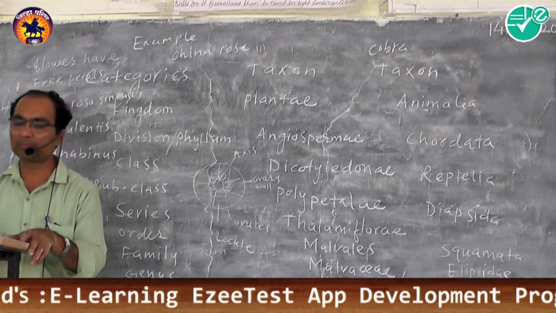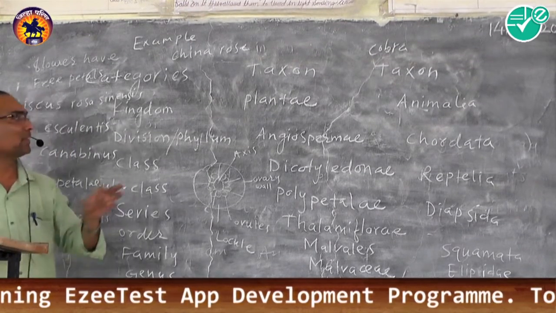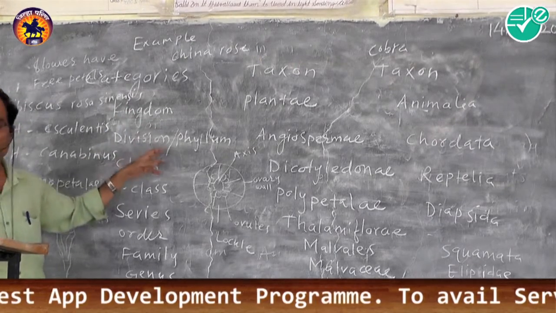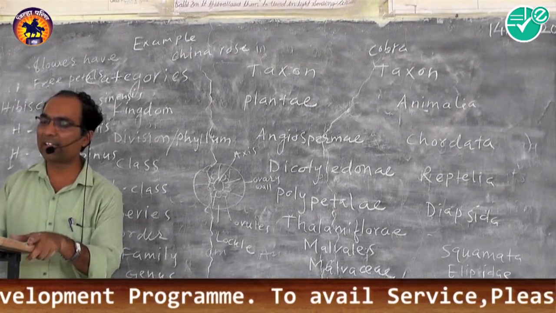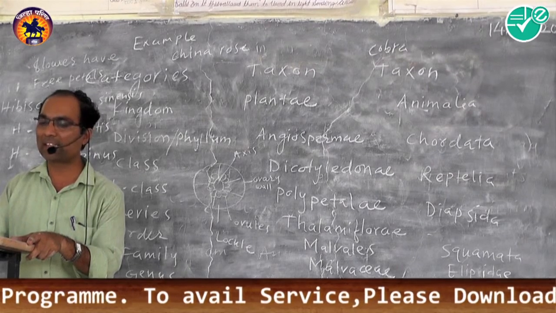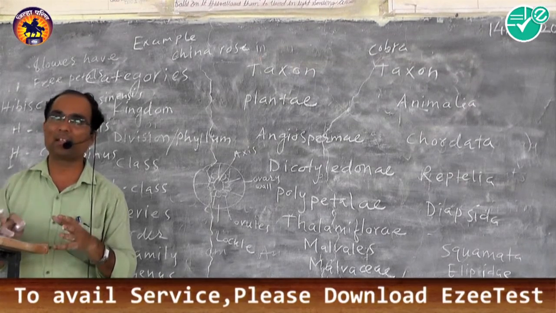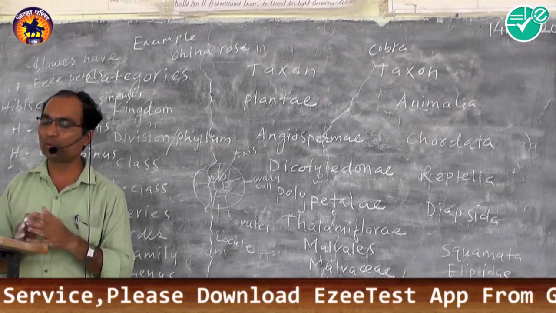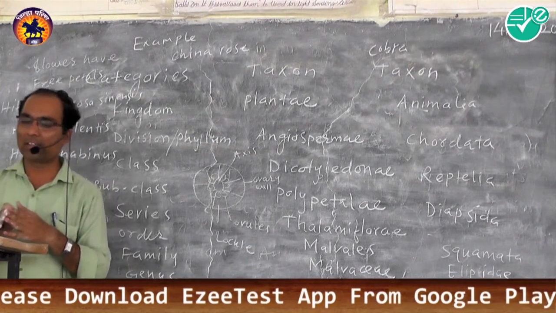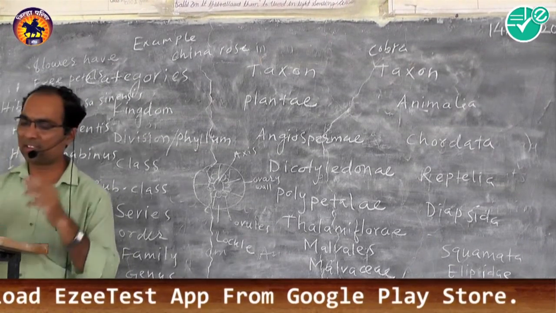Then the next category is division. A division is a category composed of related classes. All related classes are taken together and placed in the same division.